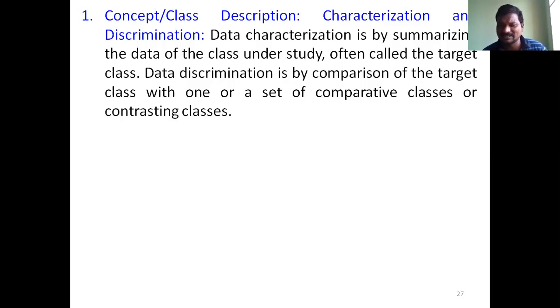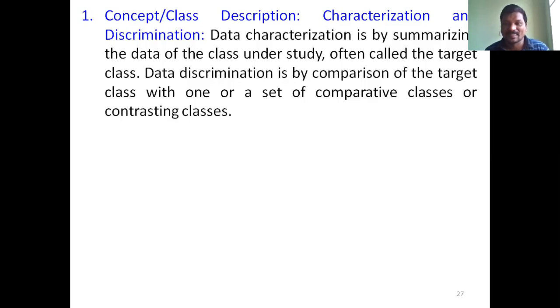Not only these methods, some of the OLAP operations and the data warehousing data mining techniques are used here. I explained about OLAP: drill down, drill up, and some other operations, slice, dice, and pivot. These are all different operations. Here we will use one particular OLAP operation, the roll up operation. Roll up operation is used for summarizing the data.